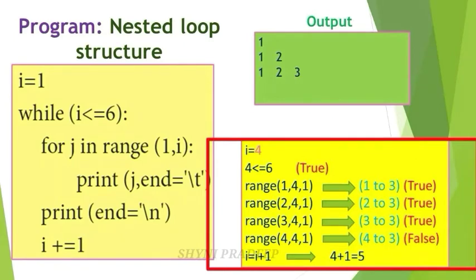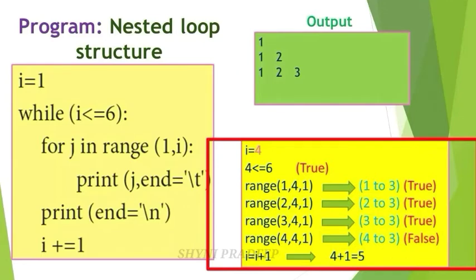Again check the condition. Range. Now you have to update one value. So this 2 becomes 3. And next 4, and next 1. The last value is 4 minus 1, 3. So 3 to 3. You have to generate the list of values from 3 to 3. So there is only one value, that is 3.